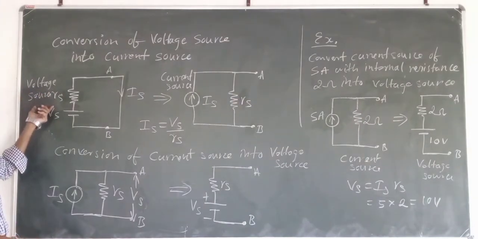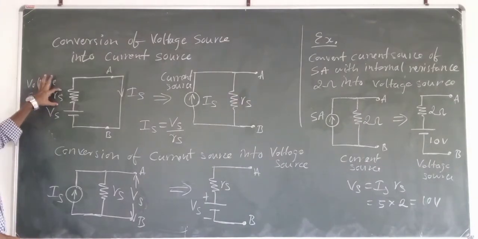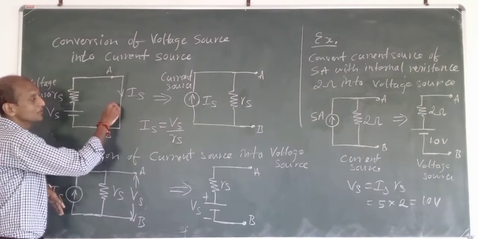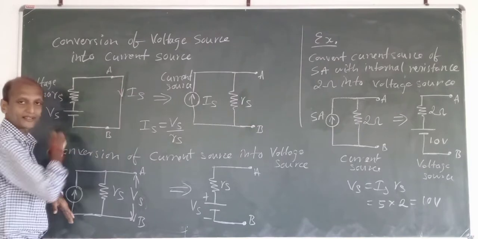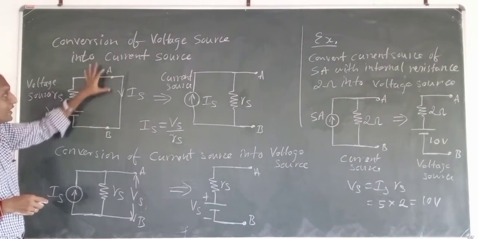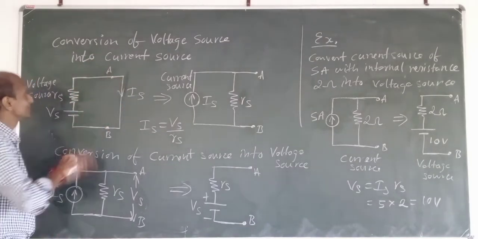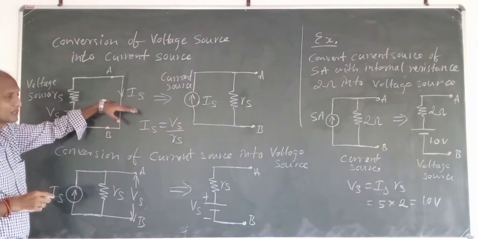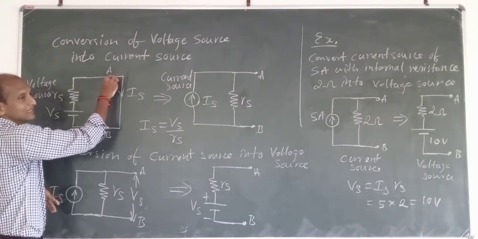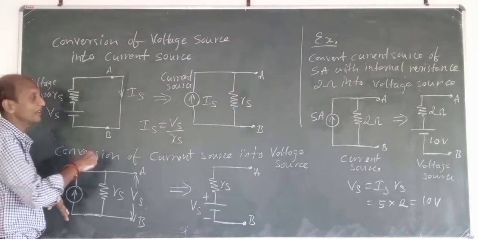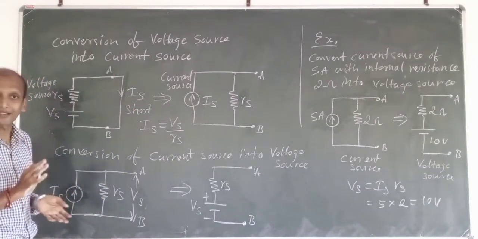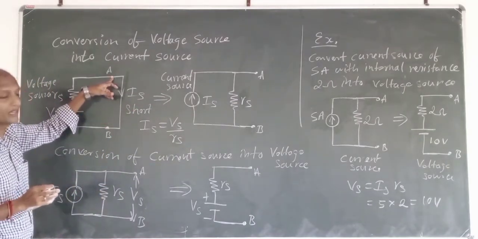We have a voltage source Vs with internal resistance Rs in series, and Is will flow. Here they have shown you a short. Short means a direct connection without any internal resistance. We have taken two points A and B, and here Is will flow, which means current will flow. There is no load here, so the current will flow here, because we have directly connected points A and B. We have made a short.